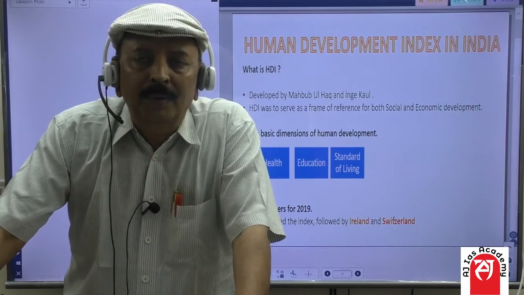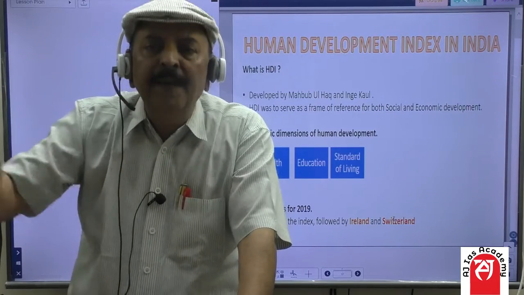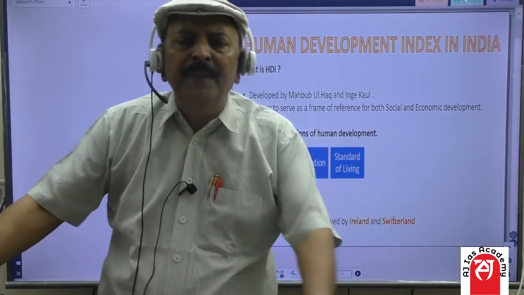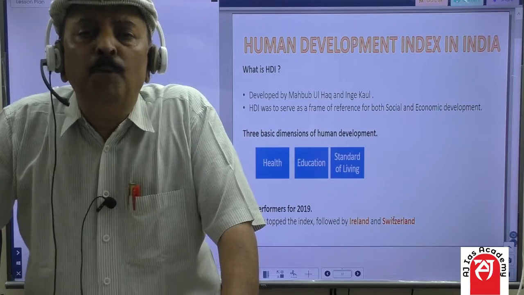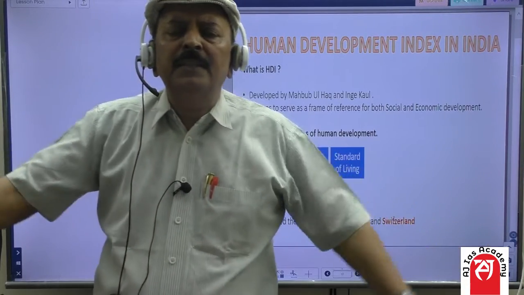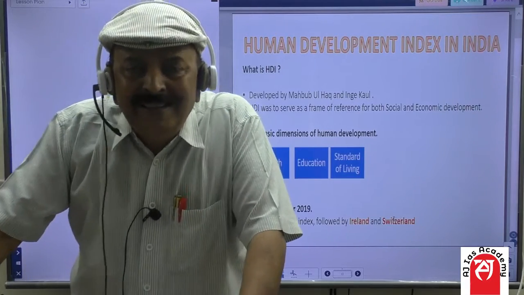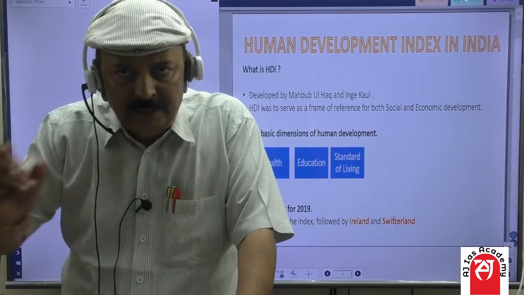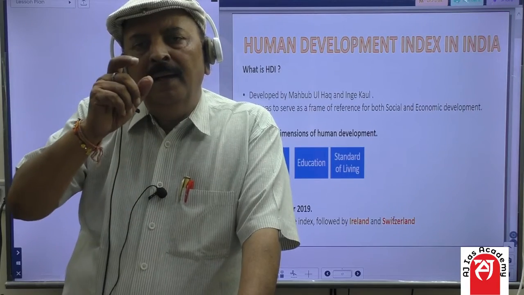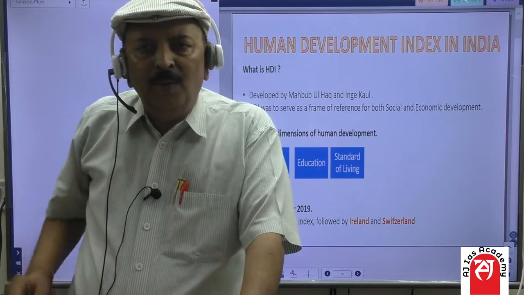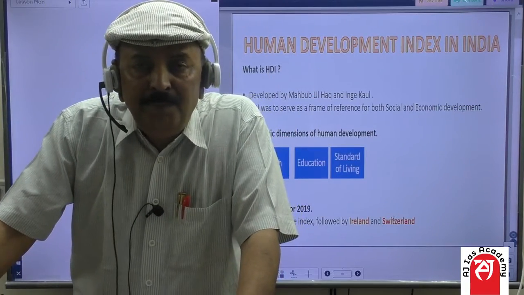Thirdly, a country may grow. This is the important point. A country may grow, but it may not develop. Suppose a country is having 10% growth, but its infrastructure is very poor. Its social infrastructure may be poor. So, higher growth doesn't indicate a higher level of development, and that's why the economist uses another tool. And what is this? Human Development Index. And students, what do you mean by development?